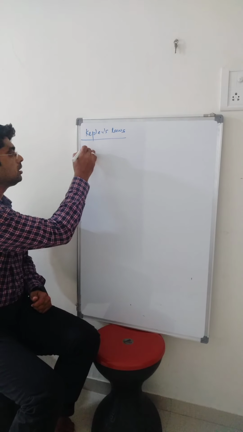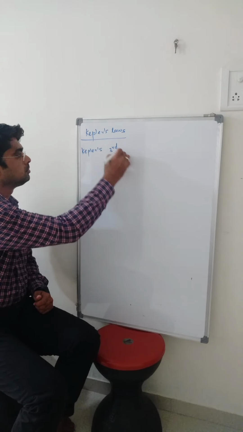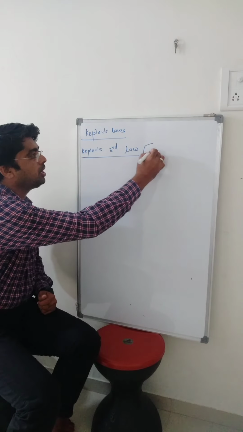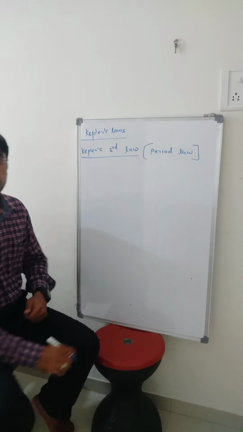Kepler's third law. It is also called the periodic law or law of period.